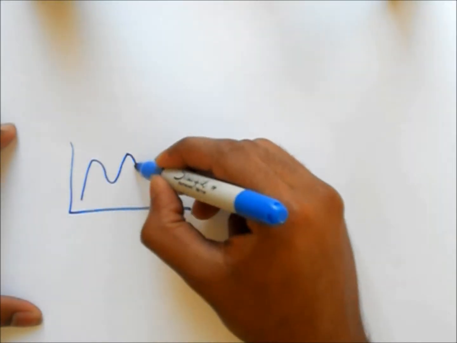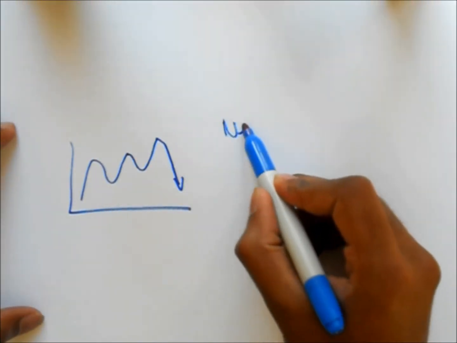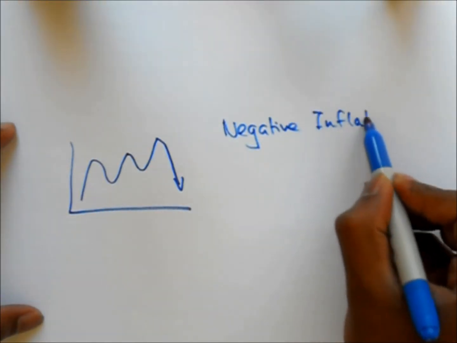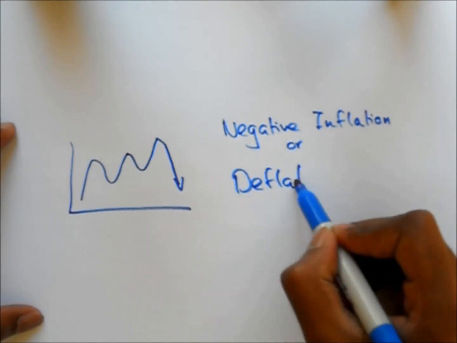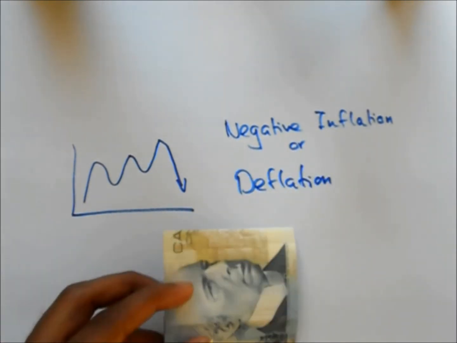Now, inflation isn't always increasing, sometimes it's decreasing. When this happens, we call it negative inflation or deflation. When this happens, the purchasing power increases instead.